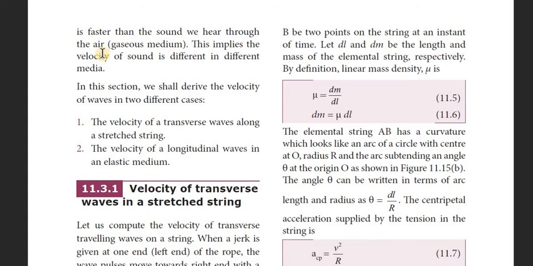So in a solid medium the sound wave is transferred faster, but in the air, the gaseous medium, the sound wave is transferred slower. So this implies that the velocity of sound is different in different media. Velocity of a wave is not the same everywhere; in different media, waves travel at different speeds.